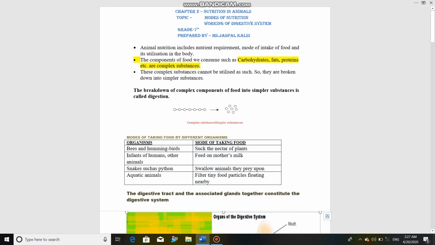Going to study about nutrition in animals. What is the mode of nutrition? How do they take their food? And the working of the digestive system in detail. Okay, first of all, let's understand what is nutrition in animals.